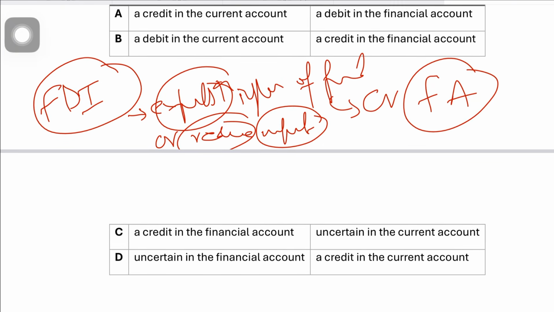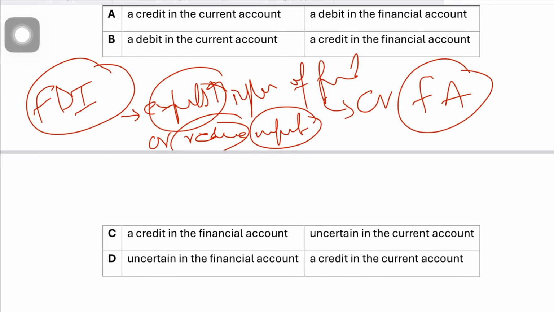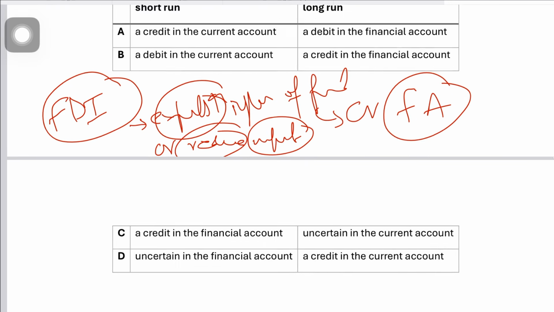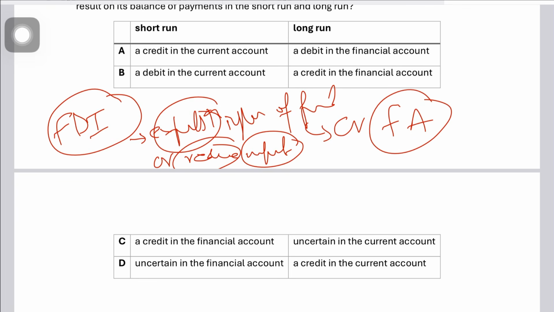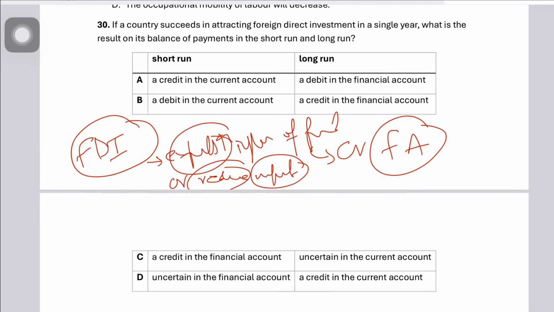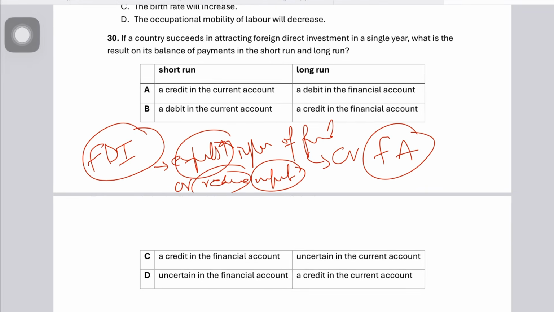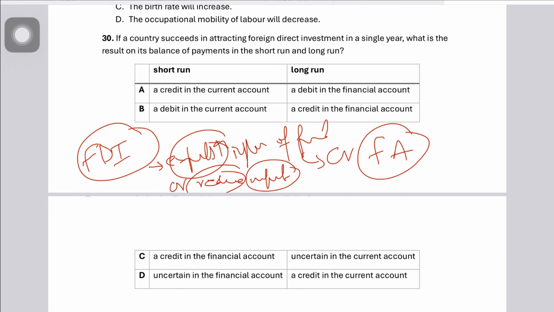So your current account could actually improve because of FDI. But having said that, it may also worsen the current account if foreign firms send back their profits abroad, which would represent income outflows, which means that the effect on the current account is actually uncertain, which means that 30C for Charlie is the correct answer, a credit in the financial account and uncertain in the current account.